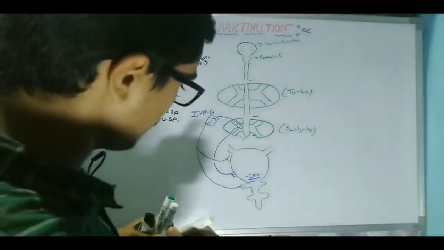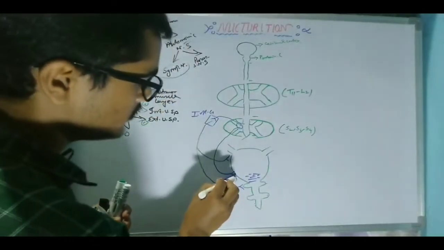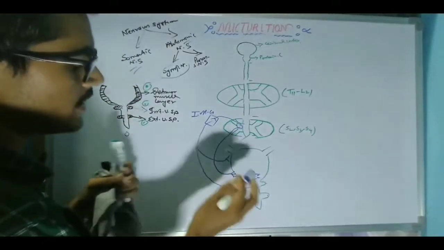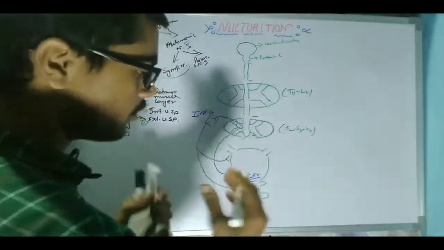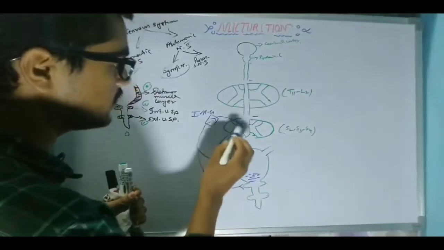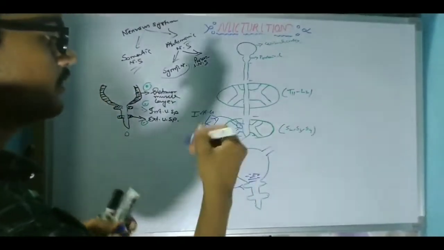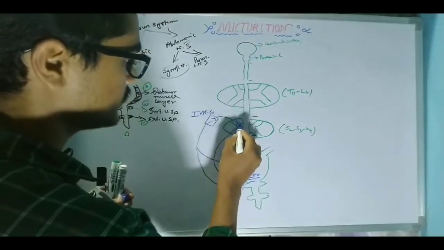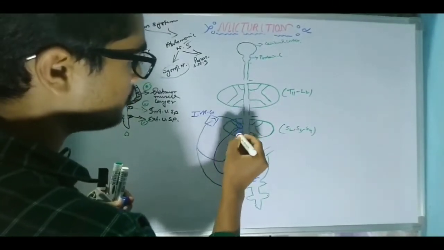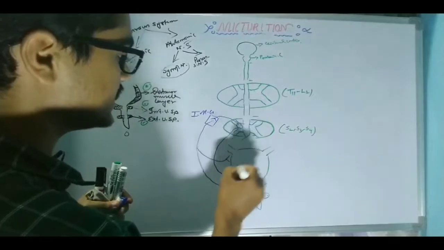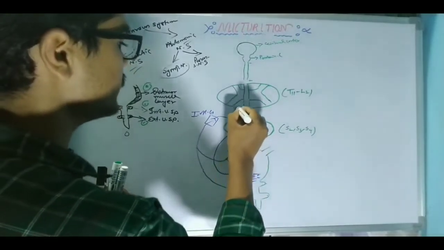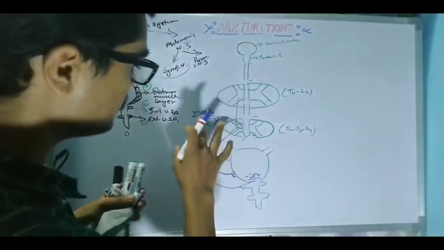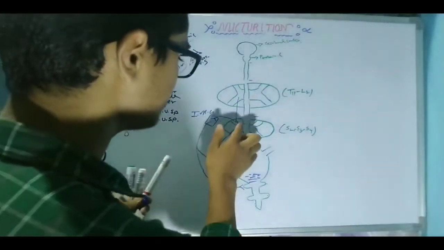Now, the sensory fiber which has come from the body of the urinary bladder carries the sensation of the amount of urine present in the urinary bladder into the sacral region and makes a synapse. Now, the other part of this sensory neuron will go up, and I have made a mistake.